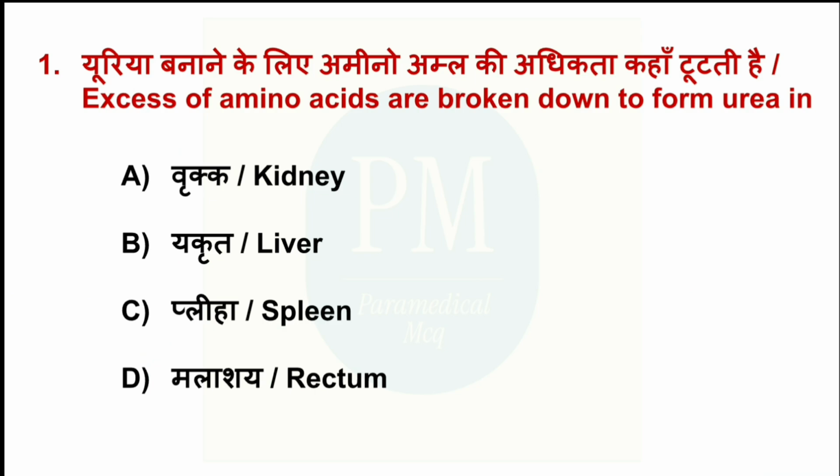Excess of amino acid are broken down to form urea in option A, kidney, option B, liver, option C, spleen, option D, rectum. The correct option is option B, liver.